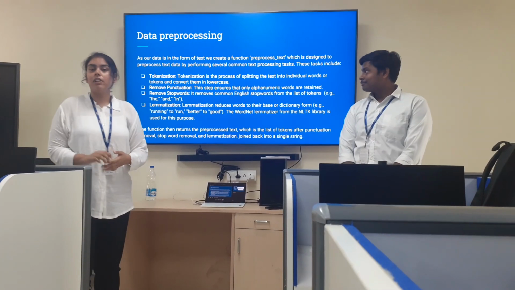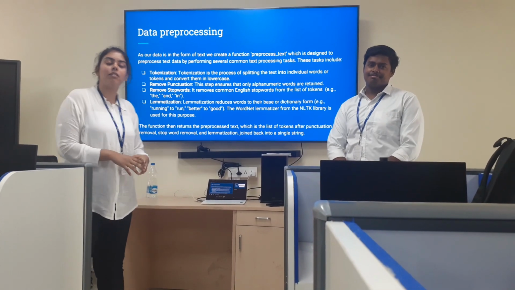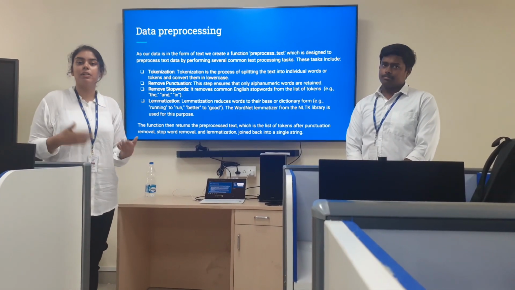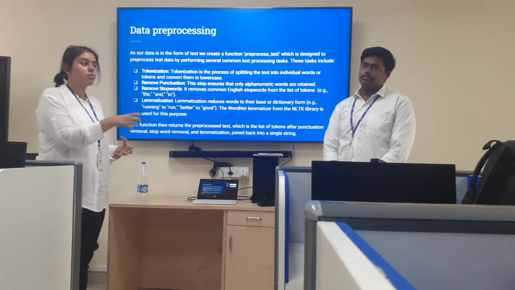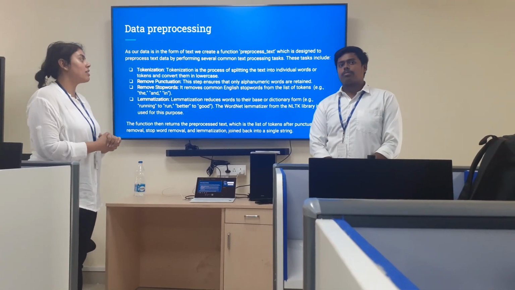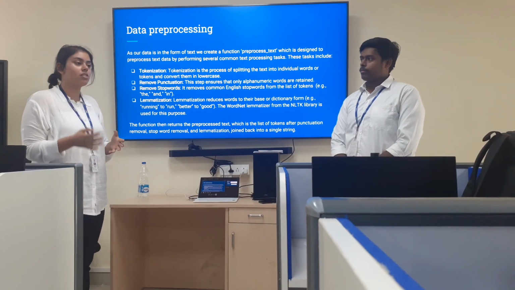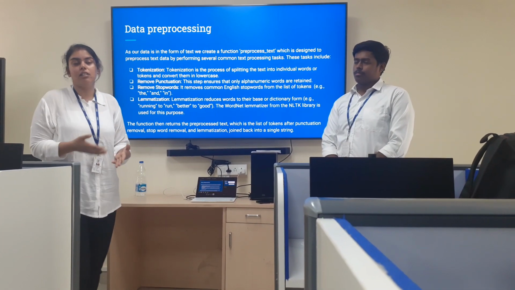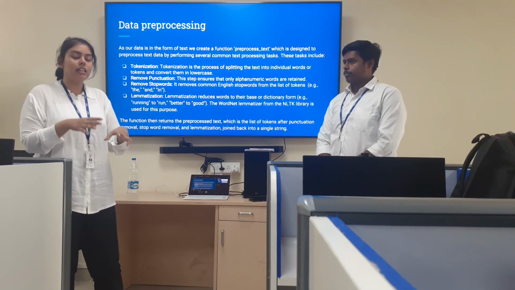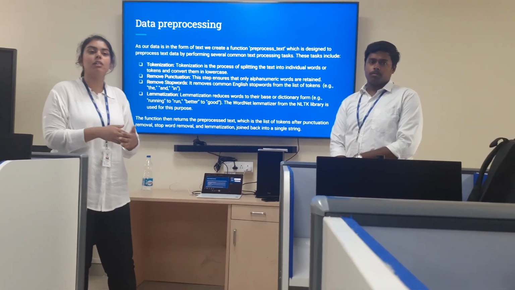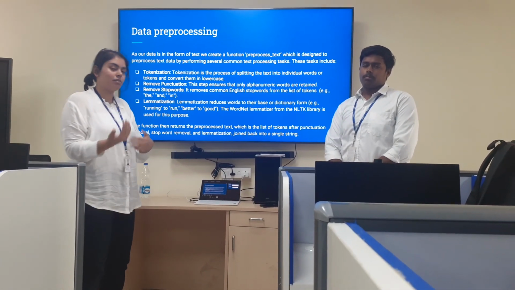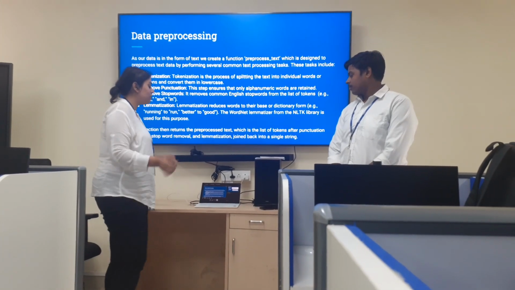So, as most of our data is in the form of text, we have made a function called preprocessed text. So, when we are doing the data analysis, whenever we need to choose a particular column, we can call this function for pre-processing the text, so that it can remove punctuation and stop words. Like if you have a country, the United States, and the other fields also have United States, this may lead to confusion for the system. So removing these will make our model more efficient and take down the confusions.